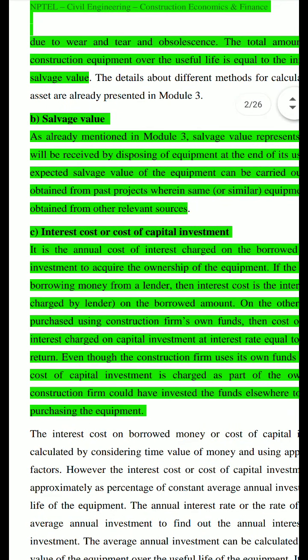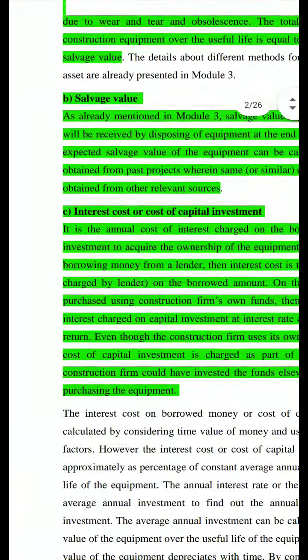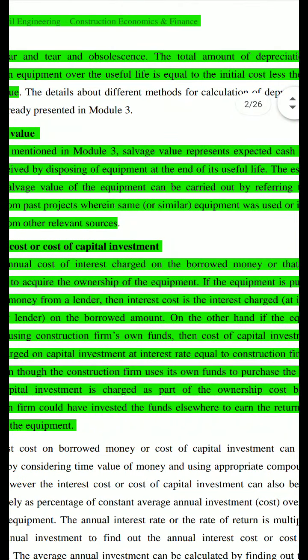Then the other cost is interest cost or cost of capital investment, which means you have invested the capital and whatever interest is incurred is the interest cost. Let us see what it is. It is the annual cost of interest charged on borrowed money or on capital investment to acquire the ownership of the equipment.